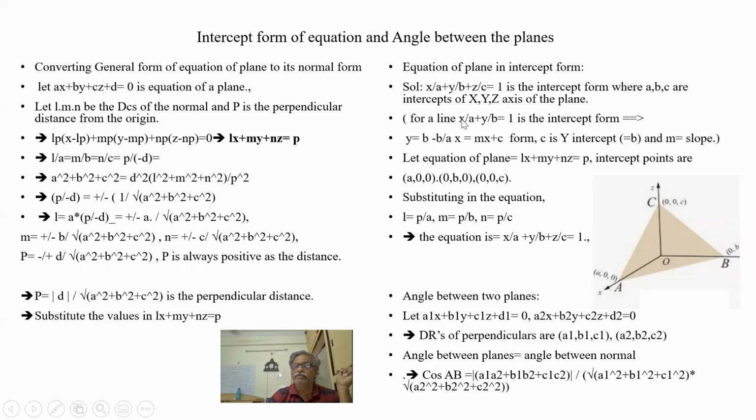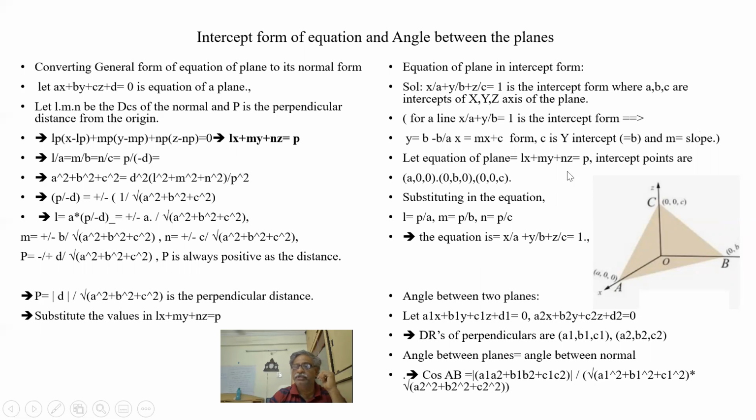Like I have a line equation, x by A plus y by B is equal to 1. Here, z by C gets added, because the points are in 3-dimensional coordinates. x, y, z is equal to 1. This is not a dot product, x into A plus y into B plus z into C is equal to 0. No. This is the equation when intercepts are there.